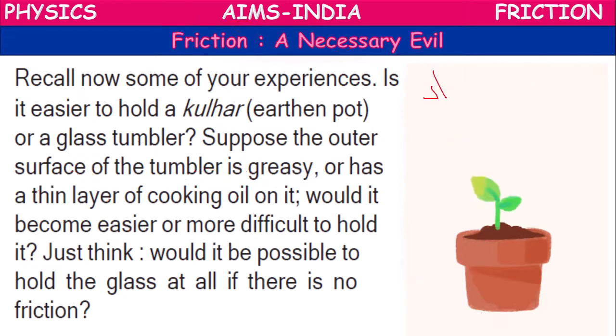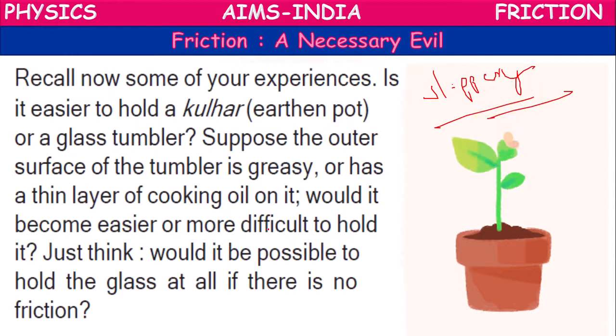The cooking oil or grease has a slipping nature, so they become slippery. We cannot hold them. They will easily fall down from our hands, because of the smoothness, friction is becoming less. That's why we cannot hold them.